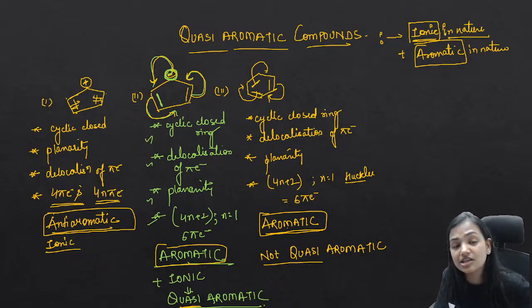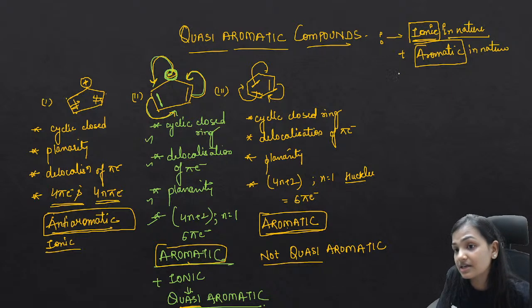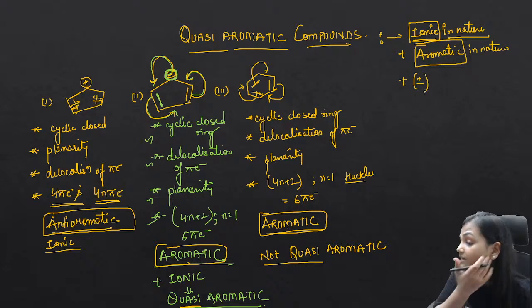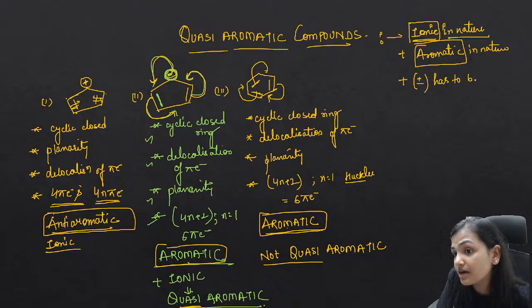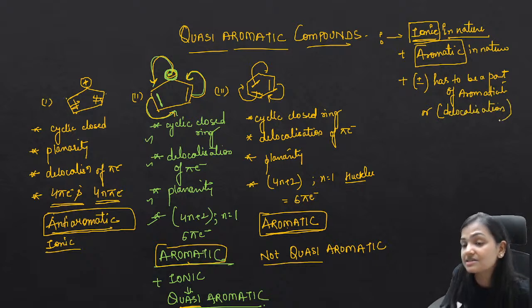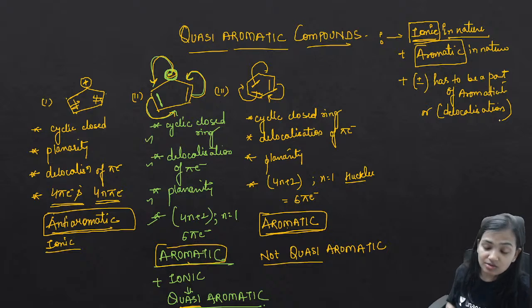So what are the three conditions for a molecule to be quasi aromatic? It has to be ionic, it has to be aromatic, and the third point is the charge, whatever the ionic charge you have, has to be a part of aromaticity, or you can say part of delocalization. Is it clear? So if you can understand these 3 points, you will be able to understand the quasi-aromatic compounds.